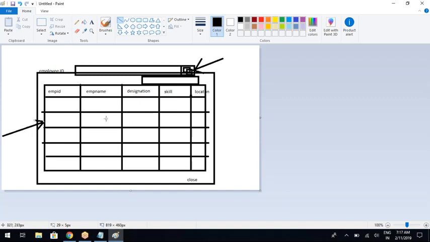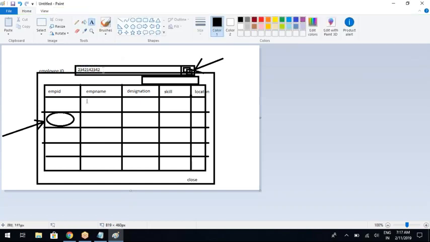So you will go to this row and read its binding context. From the binding context, you read the employee ID alone, because when you select the row, you need to extract only the employee ID and display that employee ID in the input field.